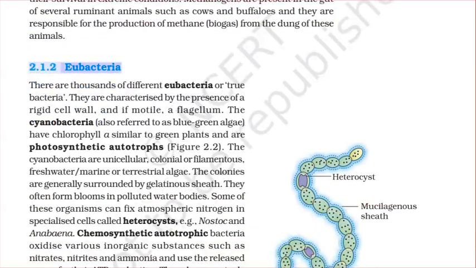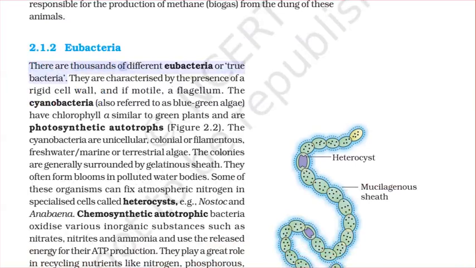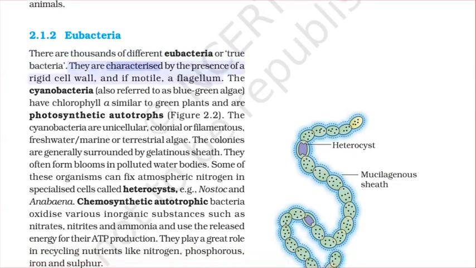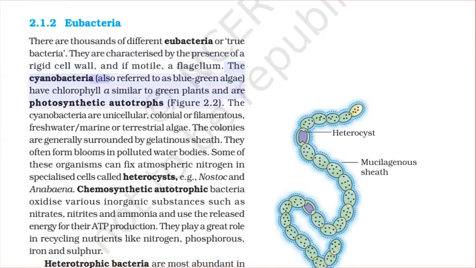2.1.2 Eubacteria. There are thousands of different eubacteria, or true bacteria. They are characterized by the presence of a rigid cell wall, and if motile, a flagellum. The cyanobacteria, also referred to as blue-green algae, have chlorophyll similar to green plants and are photosynthetic autotrophs, Figure 2.2.